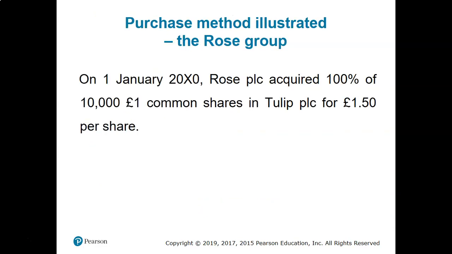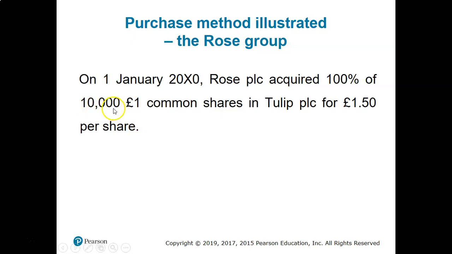So let's see an example so that we can understand better. Purchase method illustrated: the Rose Group. For example, on 1st of January 2020, Rose PLC acquired 100% of 10,000 £1 common shares in Tulip PLC for £1.50 per share. All right, so there are two companies here. Rose is the parent company which purchased all the shares of Tulip PLC.